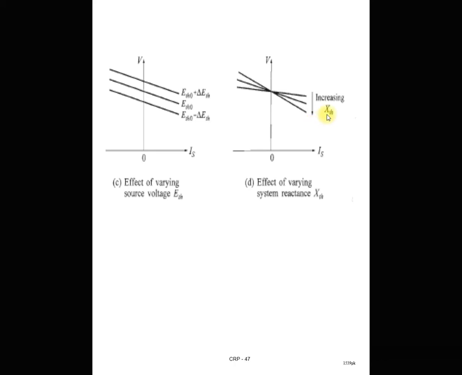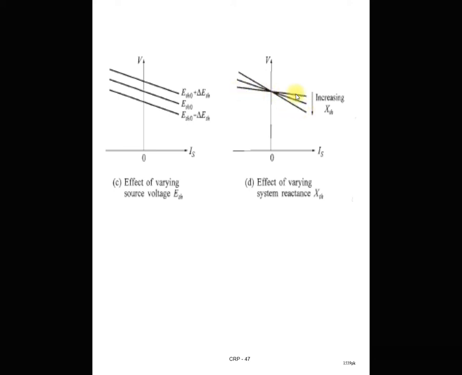It means that as the system impedance increases, in the inductive region, more and more voltage drop happens as more and more current is flowing. As we know, this line impedance is high and more current is flowing, so more voltage drop happens in the line, and because of that you get less voltage at the receiving side. So this condition is represented by these three different characteristics.